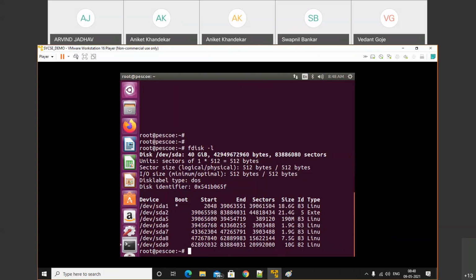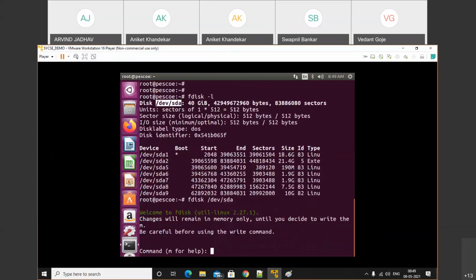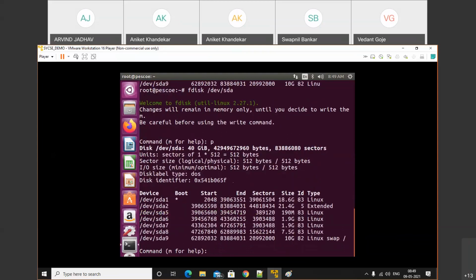Let's enter into the disk. The disk name is /dev/sda. So fdisk /dev/sda. Successfully entered in the disk. Press p to print. So we have these partitions, and the last partition, sda9, was swap, having size 10 GB.